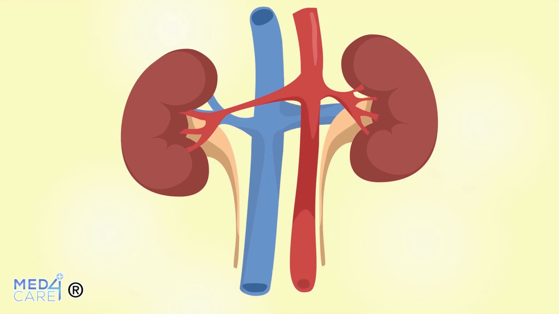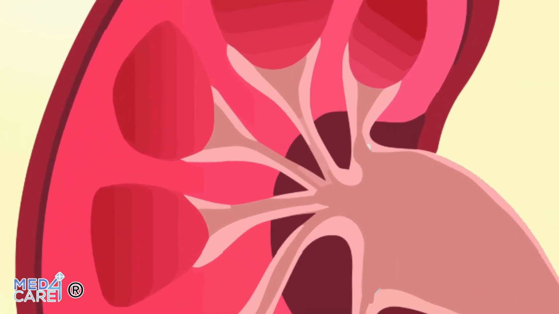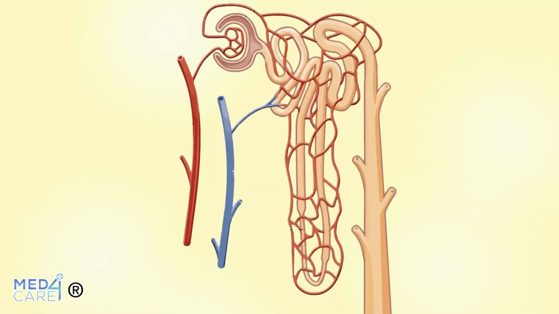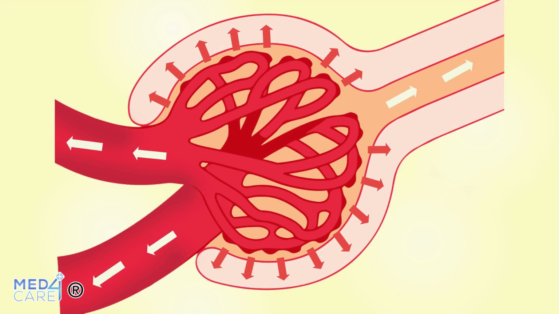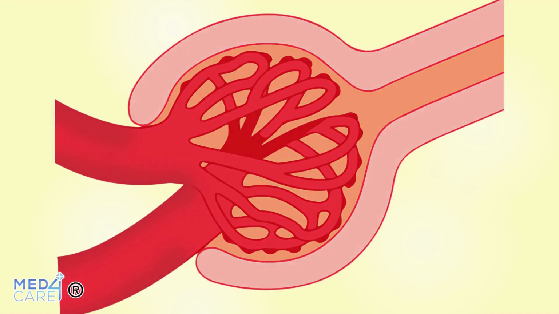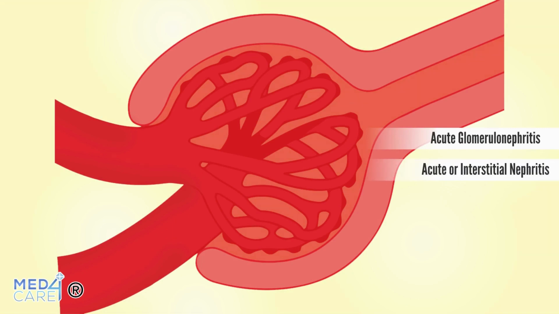The second group presents renal causes which are attributable to direct damage to the renal parenchyma, resulting in filtration deficiency, tubular reabsorption deficiency and failure to eliminate waste substances. Renal causes include various kidney diseases, such as acute glomerulonephritis, acute or interstitial nephritis, or acute tubular necrosis.